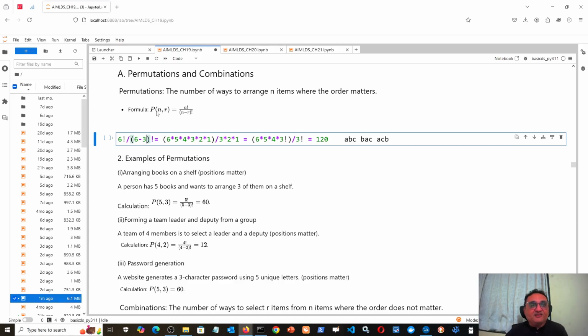In general, if I have a pool of n objects from which I want to choose r objects, when order matters, then the formula says that it is n factorial upon n minus r factorial. Here n was 6 and r was 3, so this was 6 factorial upon 6 minus 3 factorial. I hope that is the definition.